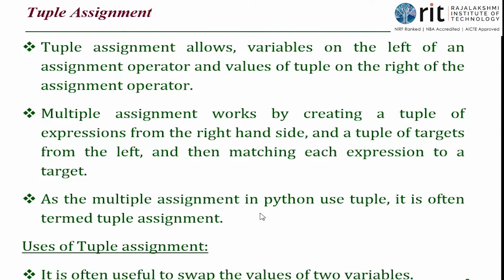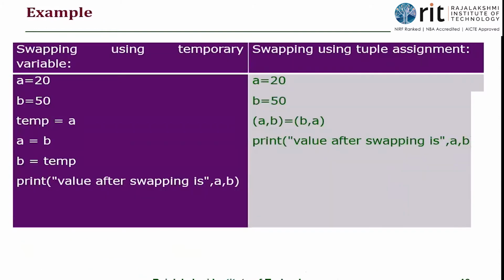So let us see the examples in the shell mode now. See, as multiple assignment in Python uses a tuple, it is also called tuple assignment. The main use here is I can swap the values of two variables without using a third variable. So tuple helps me in that. Also for returning multiple values, I use tuple. For assigning multiple values, I use the tuple concept. So we are going to see that.